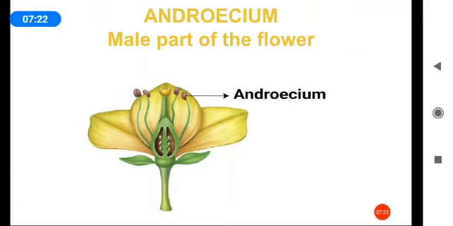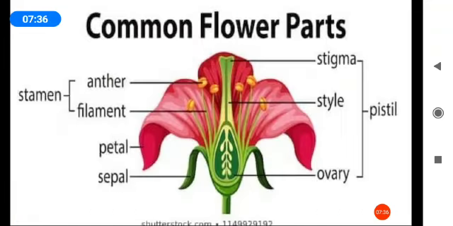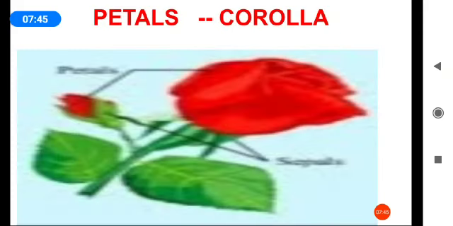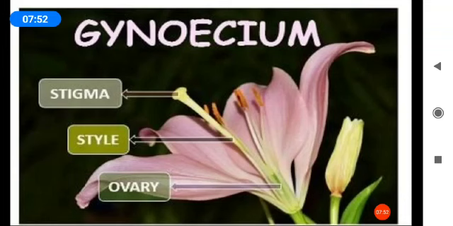The next part is the androecium. The androecium is the male part of the flower. Already we have seen that the anther and filament combine to form the stamen, and that is known as the androecium. The next part is the gynoecium.